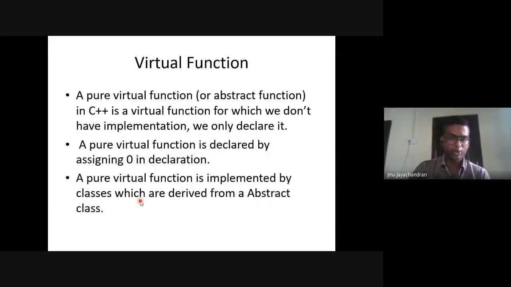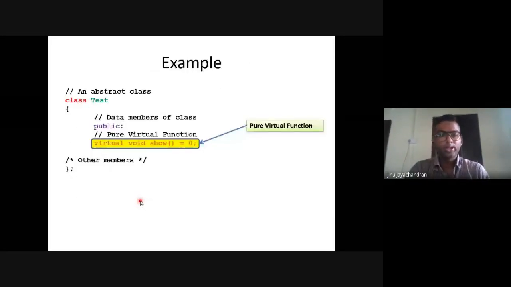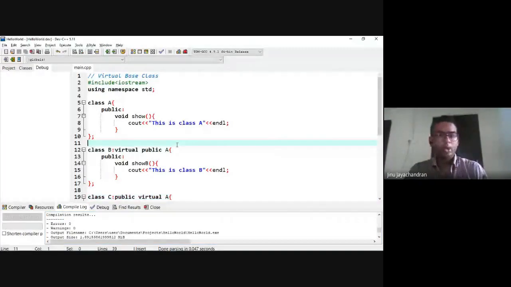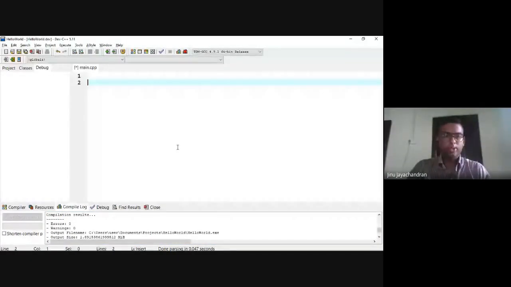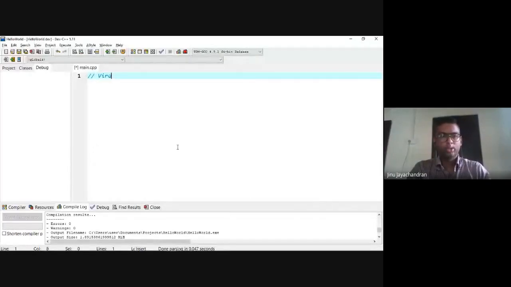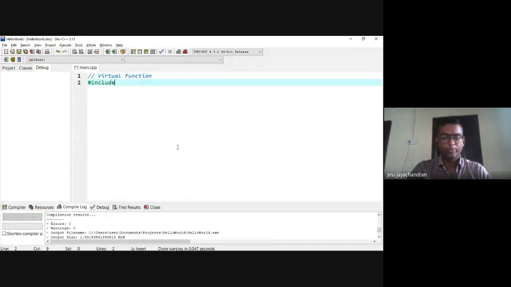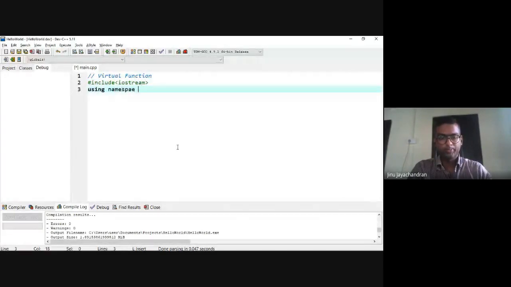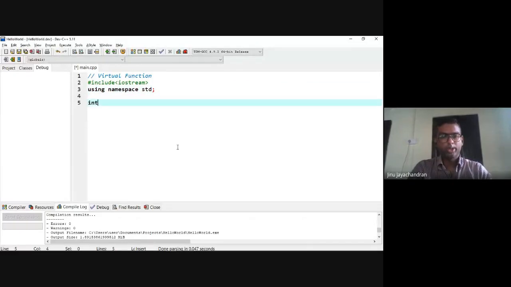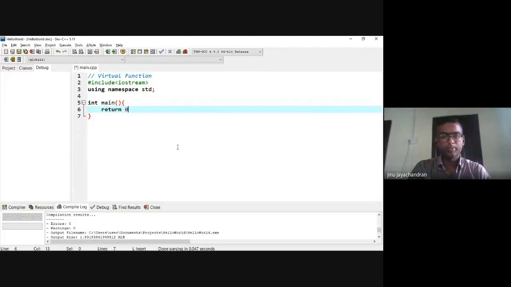Okay, let me show you one code. This is an example. Let's do that example. What we are going to do is a virtual function. I'm going to include iostream, using namespace std, and in main return 0.